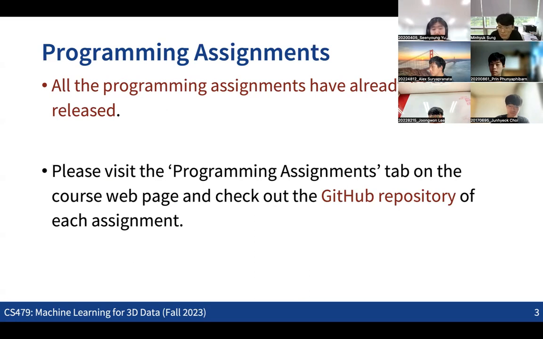One of the important things in the logistics is the programming assignments, and all the assignments are already released on the course webpage. You can check out the instructions for each programming assignment, what you need to do and what you need to submit, and all the deadlines.